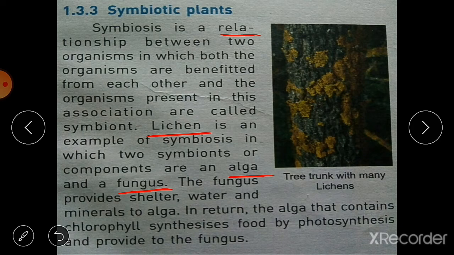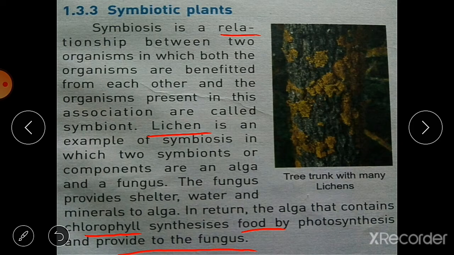The fungus provides shelter, water and minerals to the alga, and in return the alga, which contains chlorophyll, synthesizes food by photosynthesis and provides it to the fungus. So in this way the fungus and alga are getting benefited from each other.